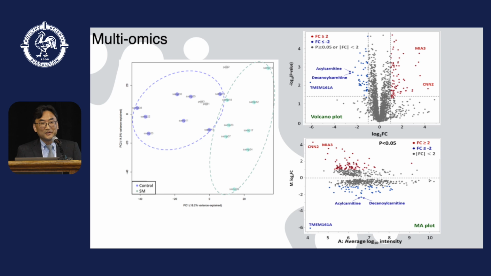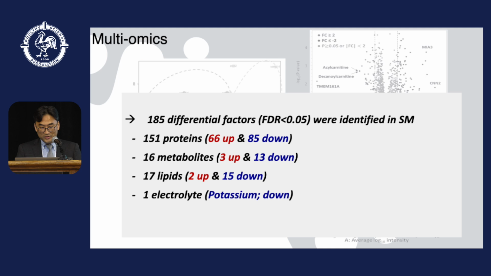Again, filtering and quality control were carried out. As a result, we finally identified 185 differentially abundant factors in spaghetti meat, based on a false discovery rate less than 0.05. These included 151 proteins, 66 up and 85 down, 16 metabolites, 3 up and 13 down, and 7 lipid species, 2 up and 5 down, and 1 electrolyte, potassium, which was downregulated.